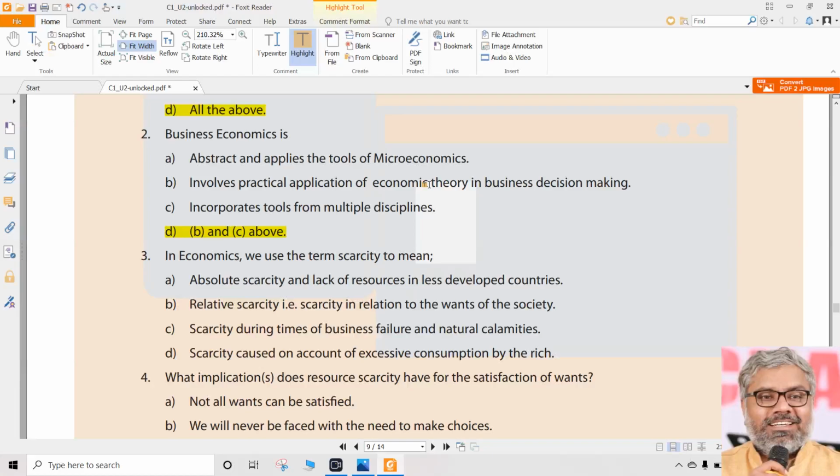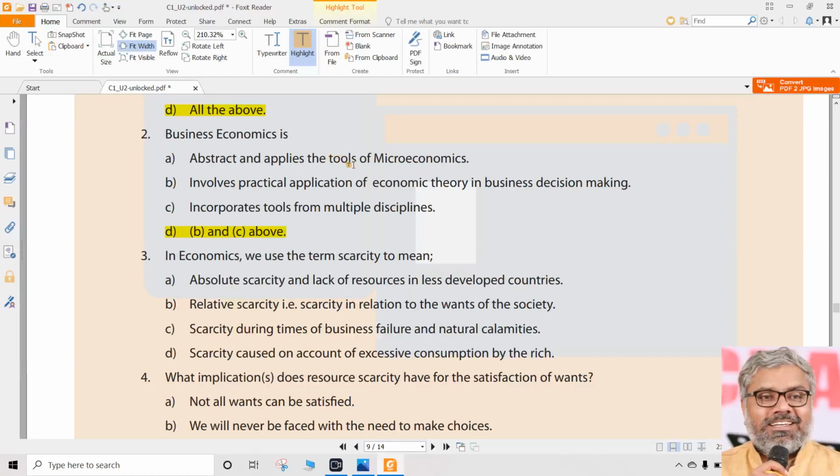Of course, there are theories, but those are more concrete. So, the opposite of abstract is concrete. Is business economics giving us concrete solutions to the problems of an organization, both internal and external? Absolutely, yes. So, you cannot call business economics an abstract concept. That would be a wrong statement. So A cannot be considered a correct statement. But A is partly correct because it applies the tools of microeconomics. Yes, this is correct. But just because of that, A cannot be a correct option because the word used is